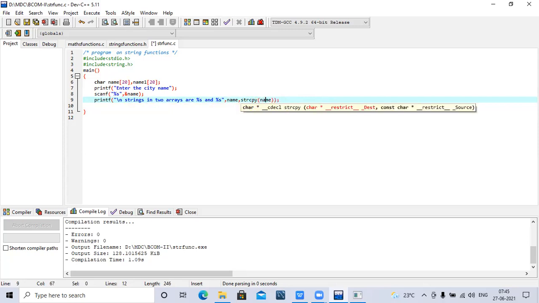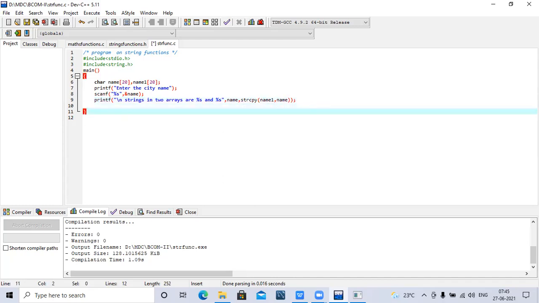strcpy. So when you want to copy a string from one location to another location, you have to specify the destination and source. Destination means where you have to copy. Source means from where you have to copy. So here name one comma name. What will happen? First, it will take the name and copy the name content into the name one.